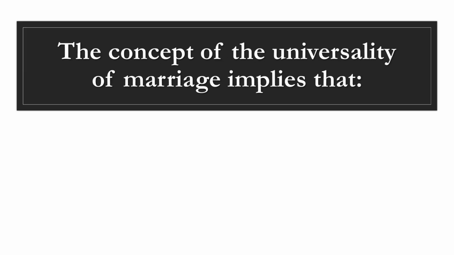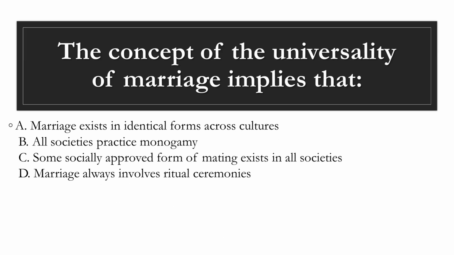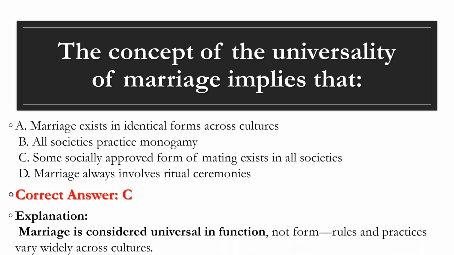Question 12. The concept of the universality of marriage implies that A. Marriage exists in identical forms across cultures. B. All societies practice monogamy. C. Some socially approved form of mating exists in all societies. D. Marriage always involves ritual ceremonies. Correct answer, C. Explanation. Marriage is considered universal in function, not form rules, and practices vary widely across cultures.